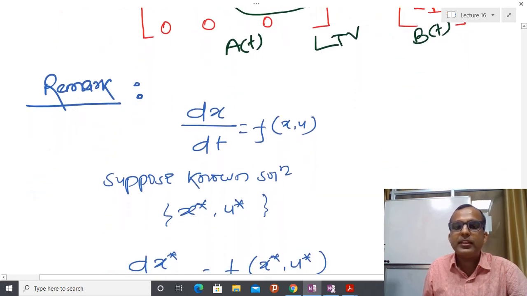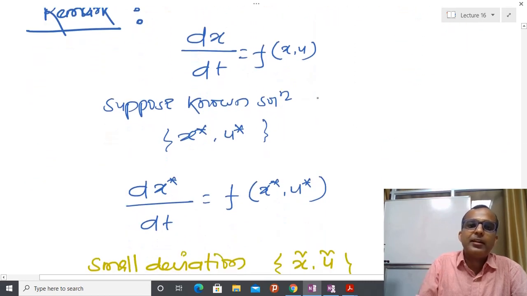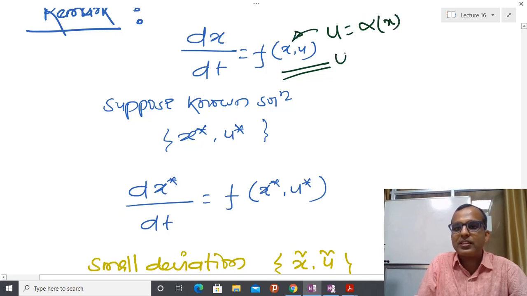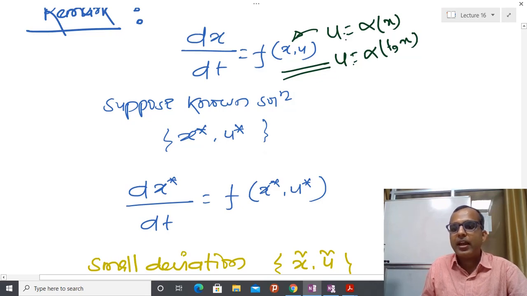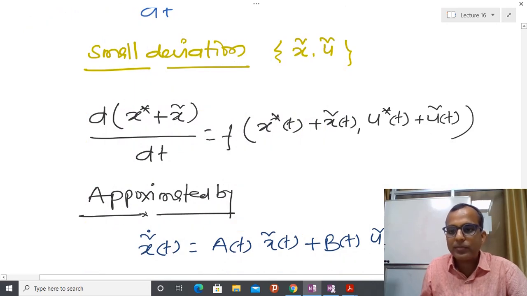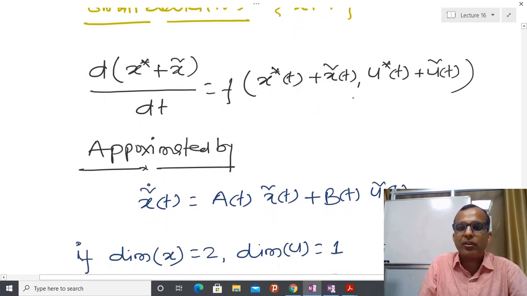Now let us come to the remark. Suppose you have some kind of forced system f of x and u, and I have already told you that a forced system can be converted into either an autonomous or a non-autonomous system. If you select u equal to alpha x, then that represents an autonomous system. If you select alpha of t and x, then that represents a non-autonomous system. And if you linearize that system about the solution or about some small vicinity, it means that somehow we are going to do this.